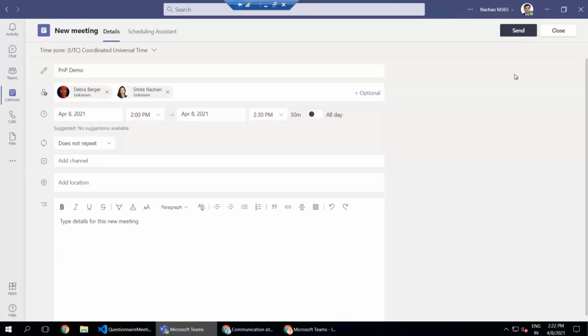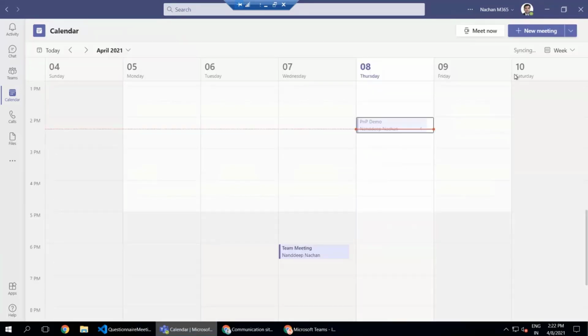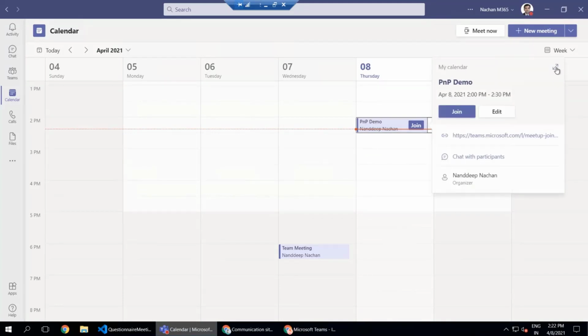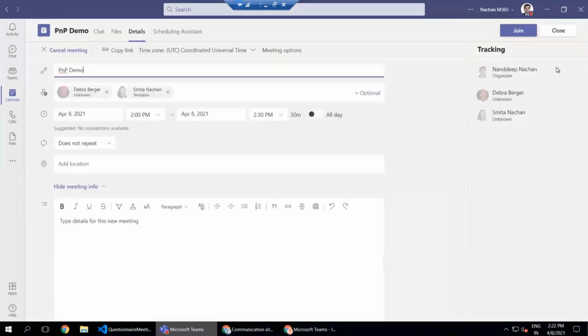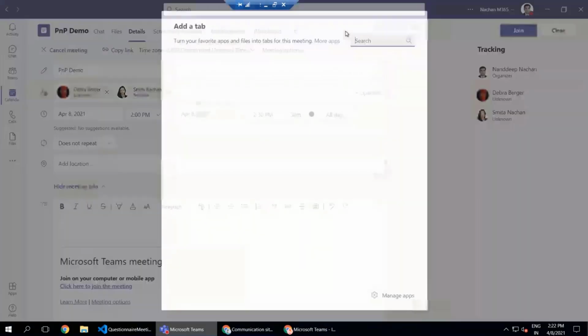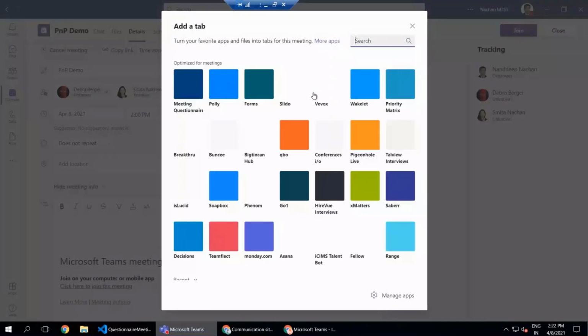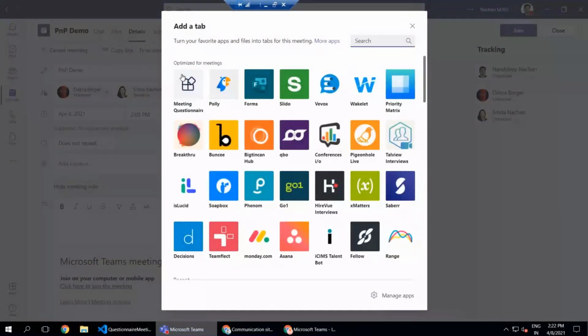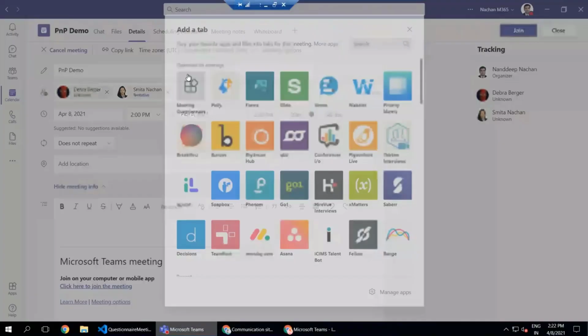Once we open up this invitation or this meeting one more time, here we have a plus symbol. We can click on this plus so that we will be able to add our SPFx web part as a tab inside this meeting as a meeting experience. I will click on this SPFx web part, which is the meeting questionnaire. From here, we can click on add to get this added to the Microsoft Teams meeting, and I can click save to get this added.